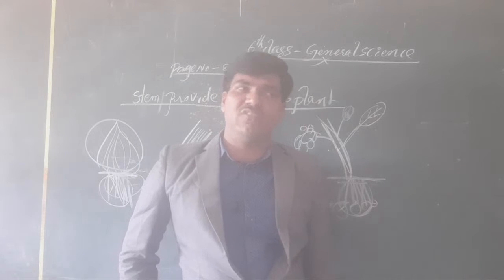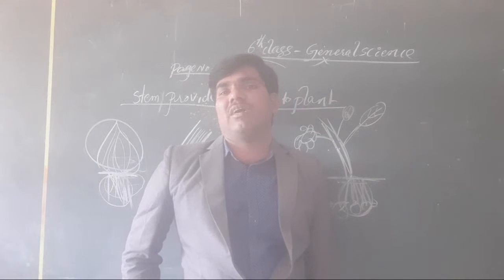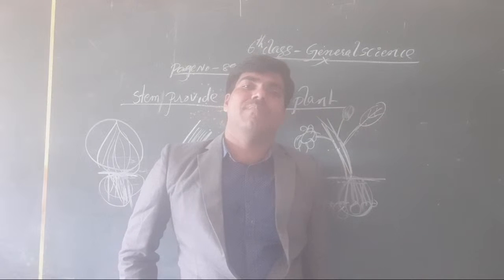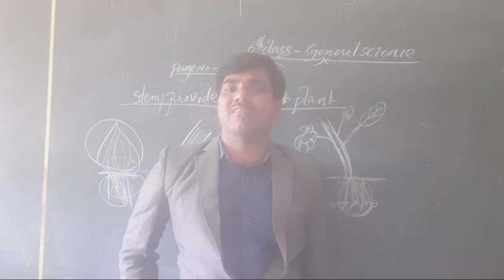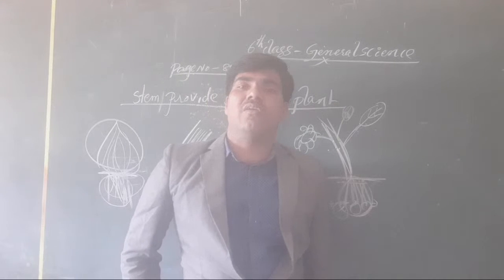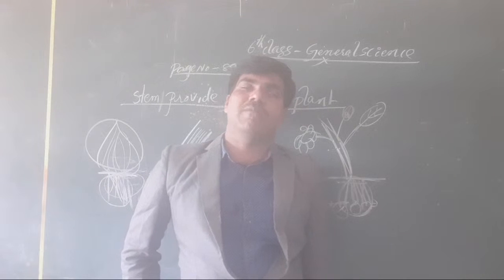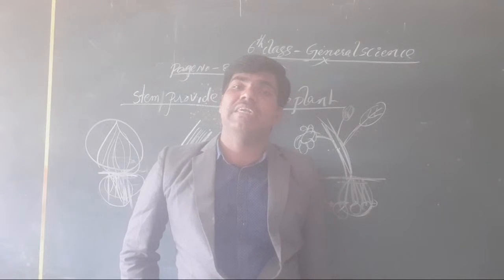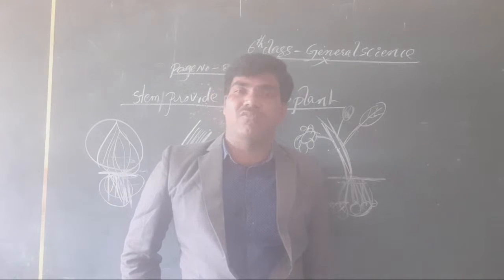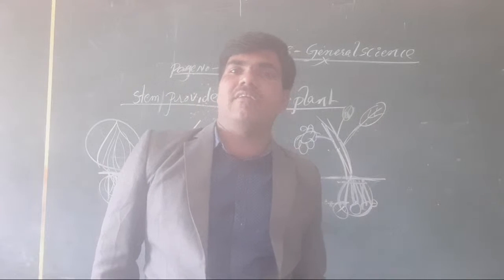Okay, now the next important part in the plant is the flower. The flower is a very attractive thing in the plant, which attracts the insects for pollination, because of pollination you will get the seeds and fruits also. Okay, clear or not, all of you students? Yes, and it is used for the purpose of what? Actually it is used for maintaining the beauty in nature also. Okay, this is about the parts of a plant and their functions.